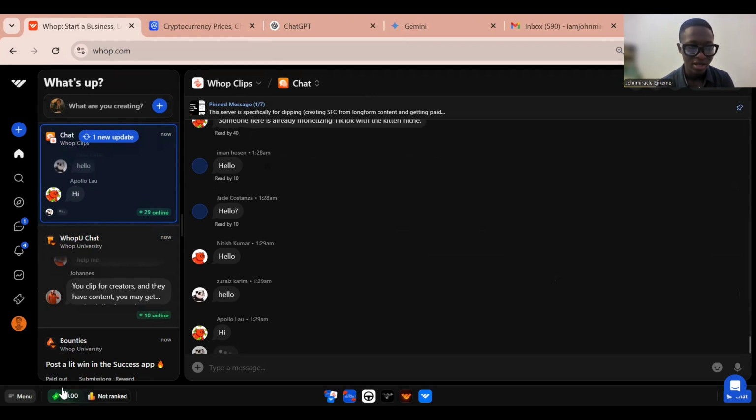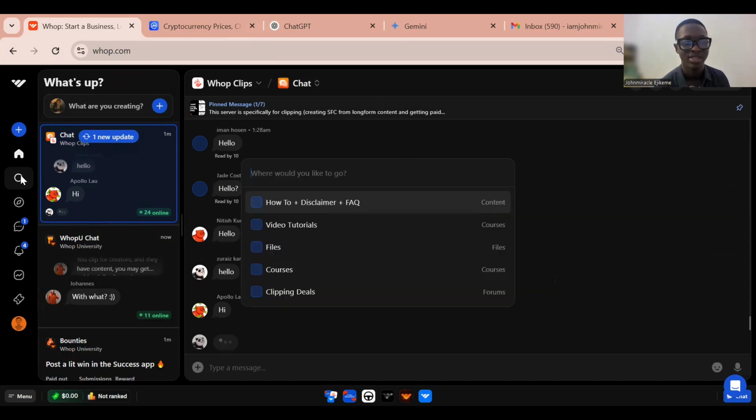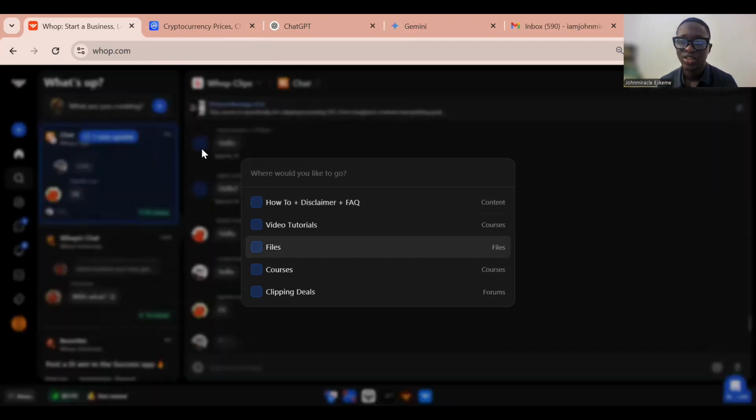So here is for search. If you're looking for something in particular, you can search for it using the search tab. Search whatever you want through the search tab. There's also an app on the Play Store that you can download to get the mobile version. So you can just navigate the platform. You're going to see all of these features I'm showing you, and you will get a very clear overview of what the Whop platform is all about, and how you can use it and how it works.